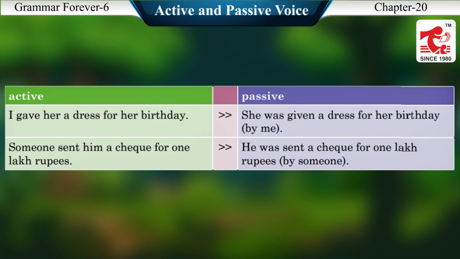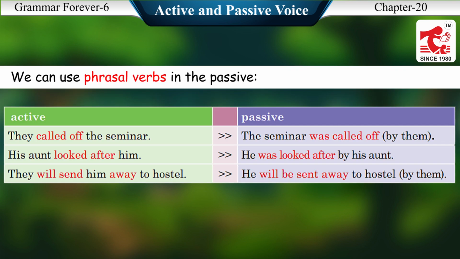Someone sent him a check for 1 lakh rupees. He was sent a check for 1 lakh rupees by someone. We can use phrasal verbs in the passive. Active, passive. They called off the seminar. The seminar was called off by them.